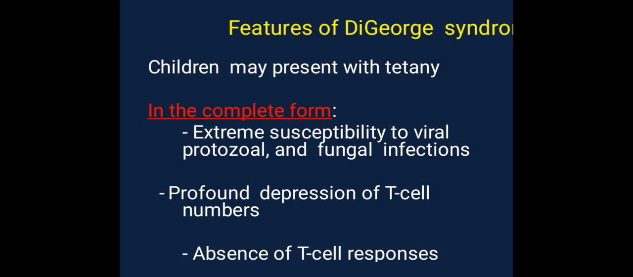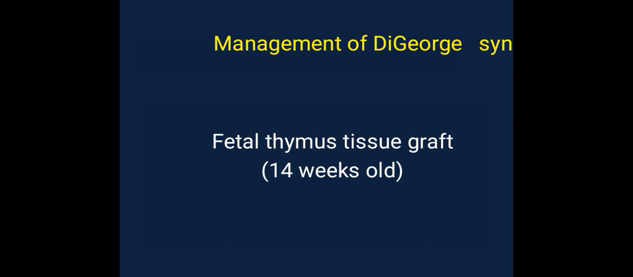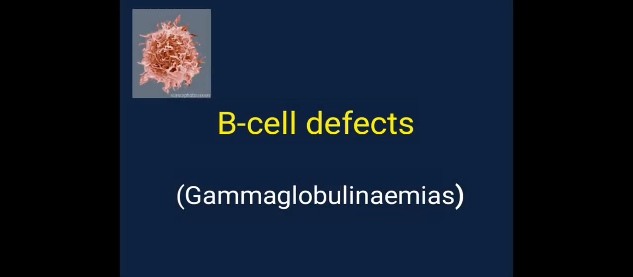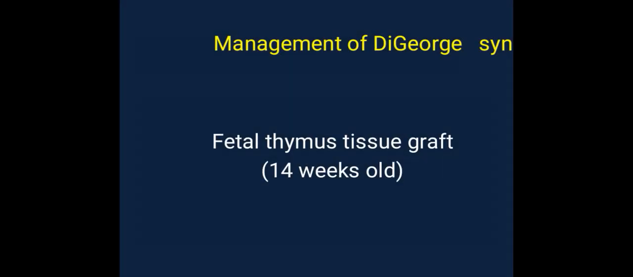Features of DiGeorge syndrome: children may present with tetany. And then in the complete form, extreme susceptibility to viral, protozoal and fungal infections, profound depression of T cell numbers, absence of T cell responses. Management of DiGeorge syndrome: fetal thymus tissue graft till 14 years old, and B cell 14 weeks old.